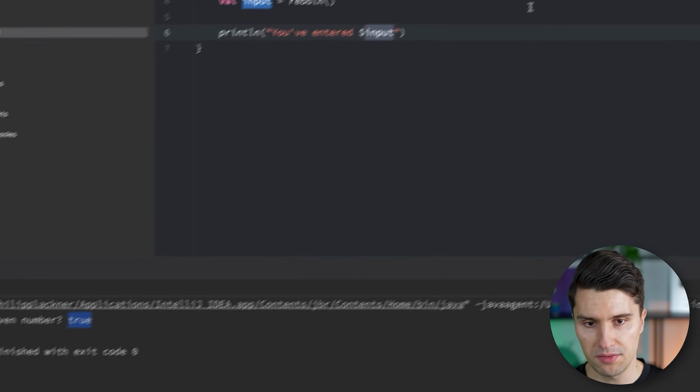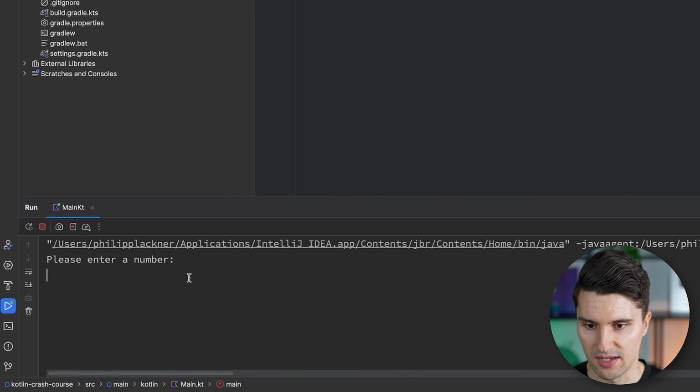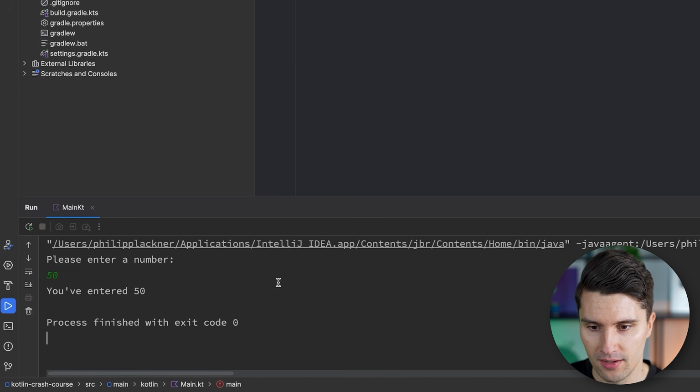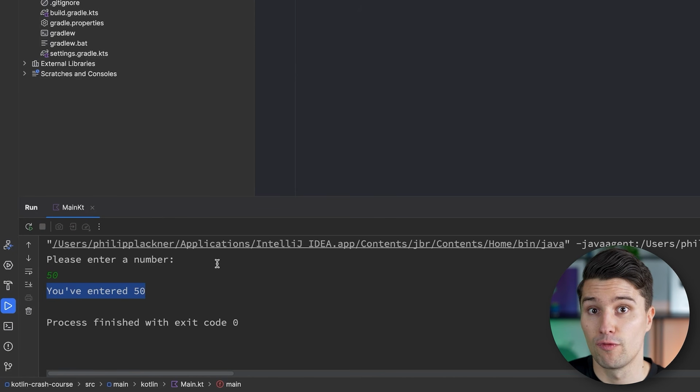input. If we run this, then it says, please enter a number. And now it will wait for us to really enter something here. And once we did, it will assign the value of what we entered to this input variable. If we now enter a number, like 50, for example, and hit enter, then it will say, you've entered 50. So that's now fully dynamic.